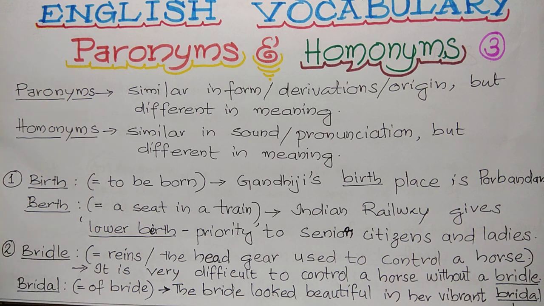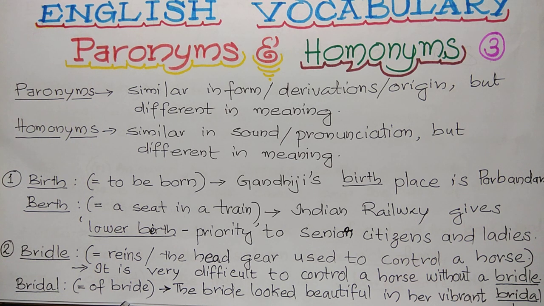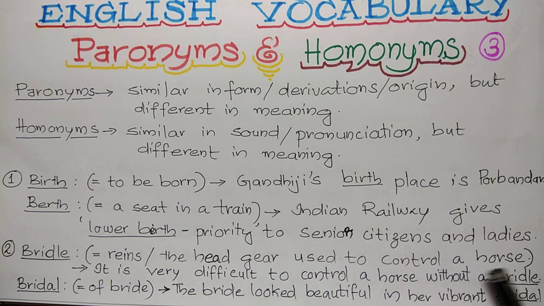Second one, bridle and bridal. Bridle means reins, that is the headgear used to control a horse. And bridal means related to a bride. See the first one, bridle, reins or the headgear used to control a horse.